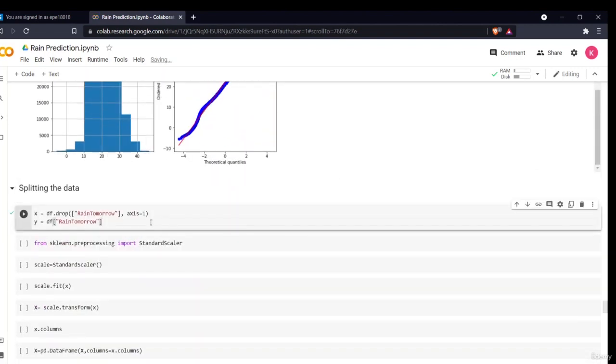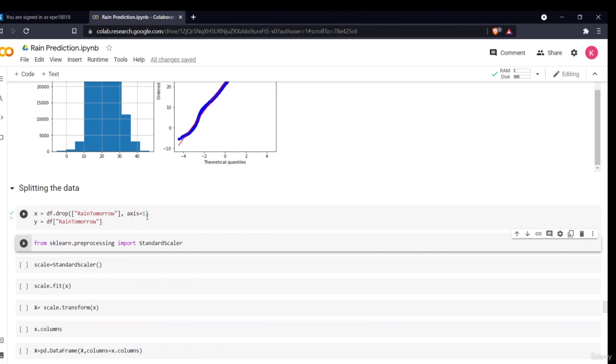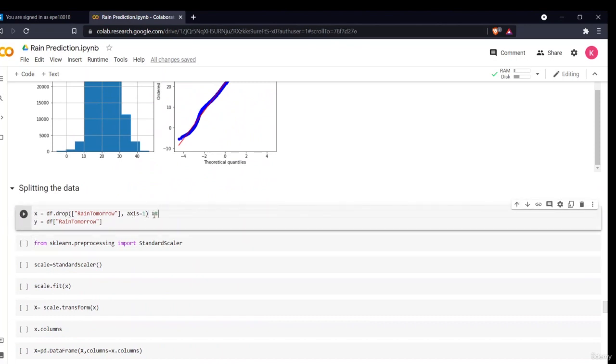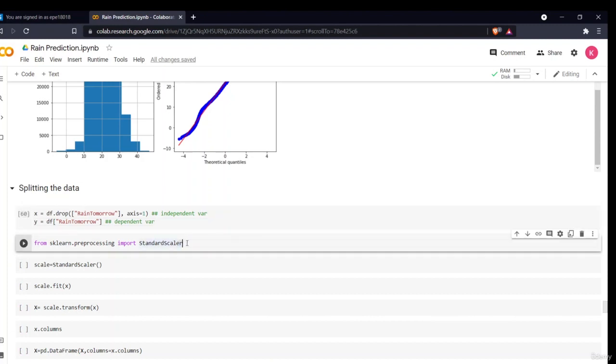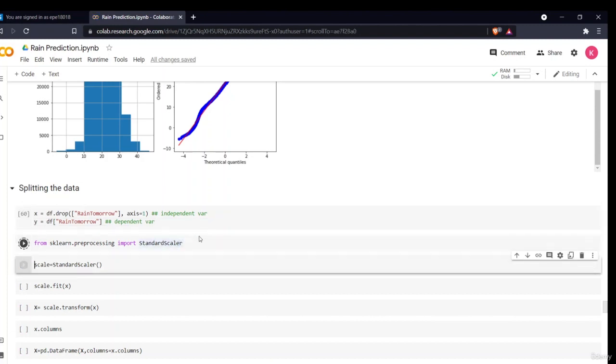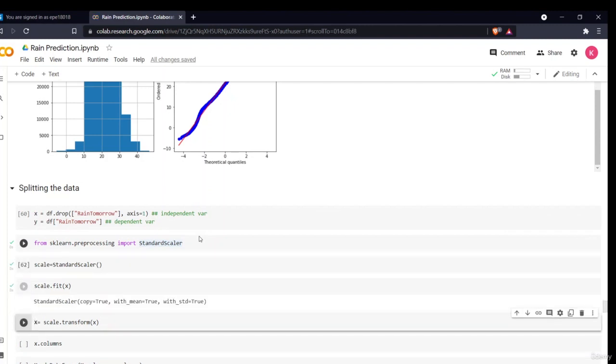I'll now split my data. X is my independent variables, and this is my dependent variable, rain tomorrow. I'll scale my independent variables using standard scaler. You can also use min max scaler and see which performs better.